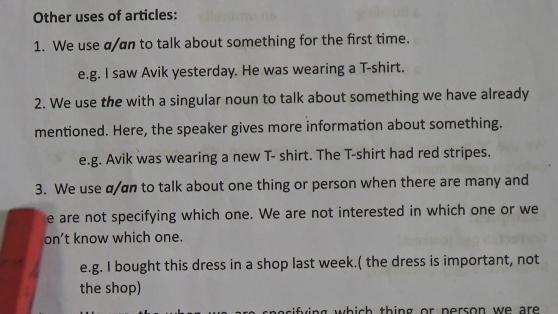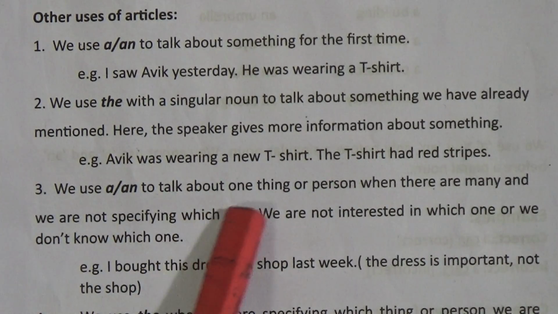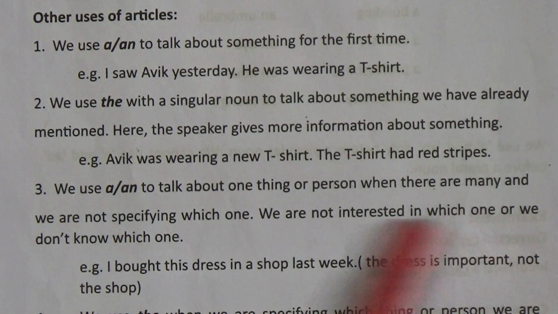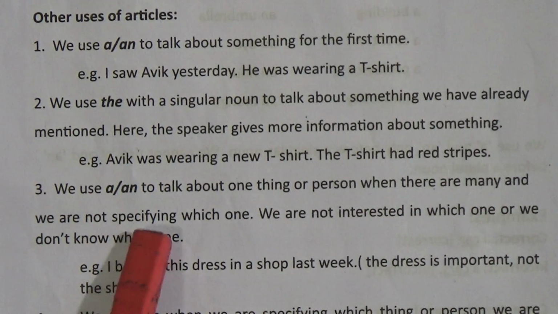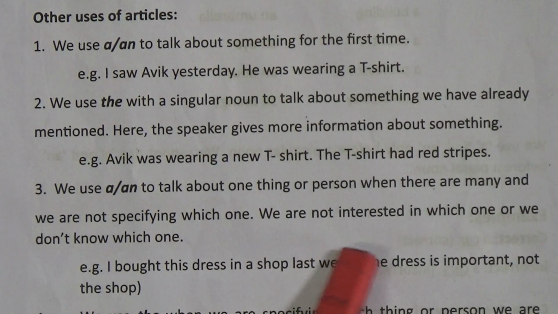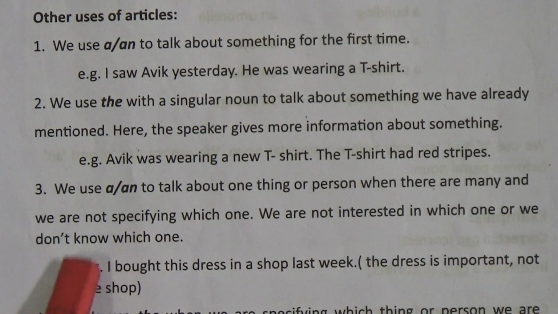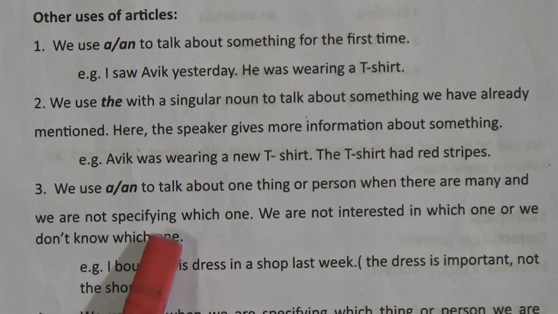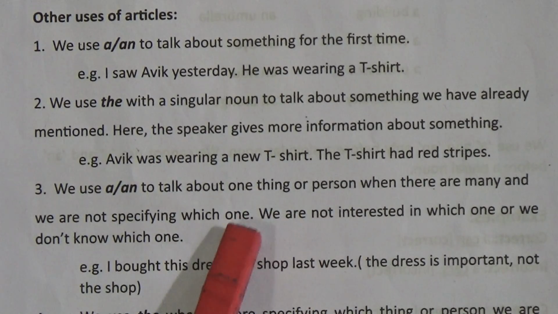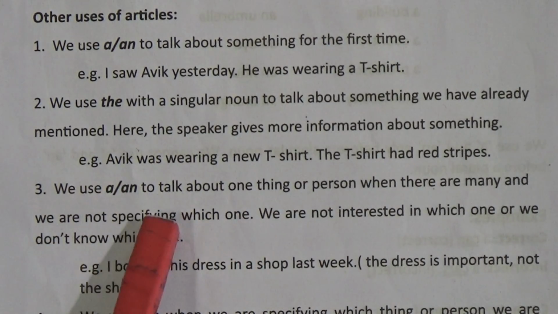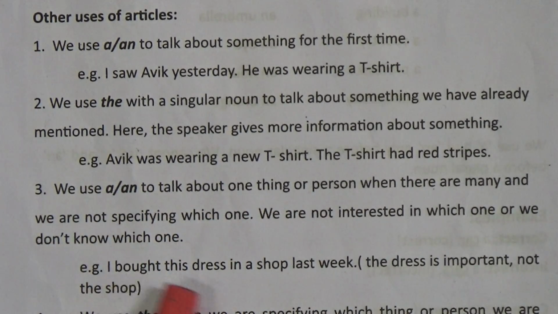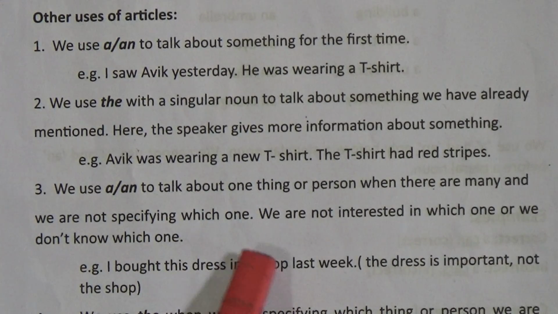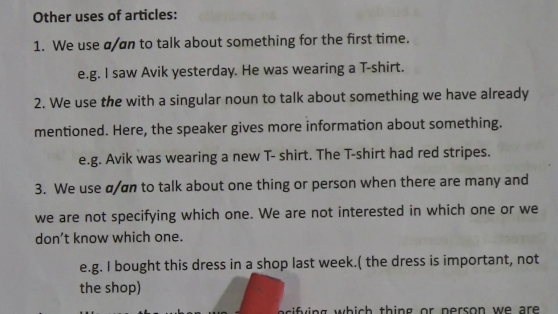Number three, we use a and an to talk about one thing or person when there are many and we are not specifying which one. We are not interested in which one or we don't know which one. So when something is not specified, we can use a or an. For example, I bought this dress in a shop last week. So the shop is not specified. It can be any shop.